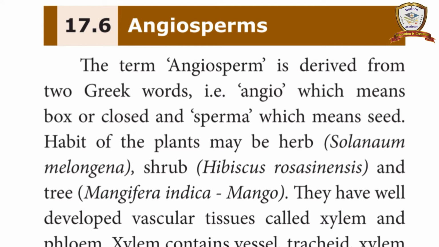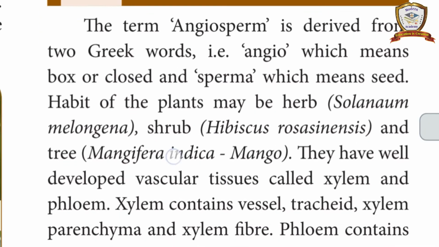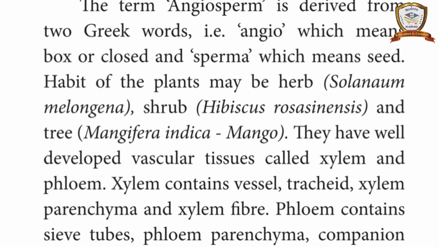And the habit of the plants may be herb. So it can be divided into herb, shrub, tree, creeper, climber; all of these are angiosperms. For example, herb: Solanum melongena. Next, shrub: Hibiscus rosa-sinensis. Tree: Mangifera indica. These are the examples.